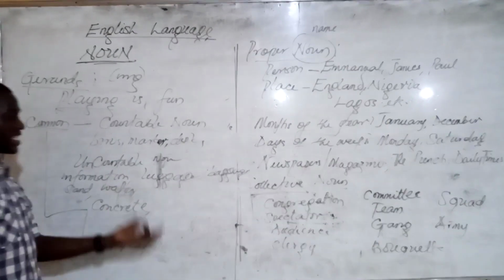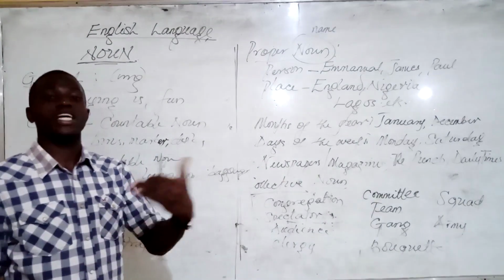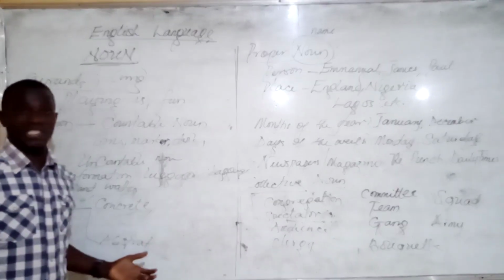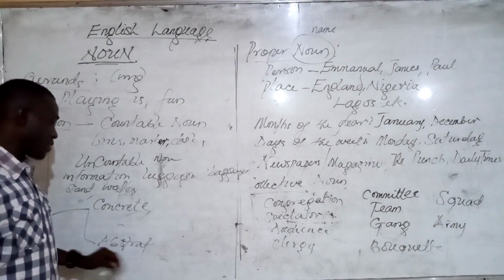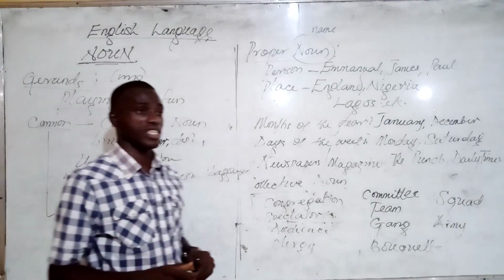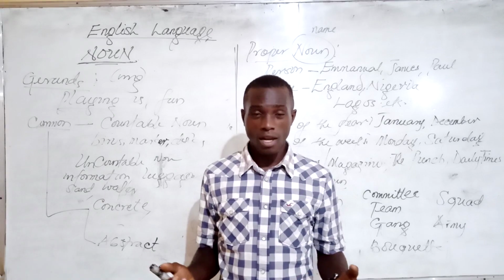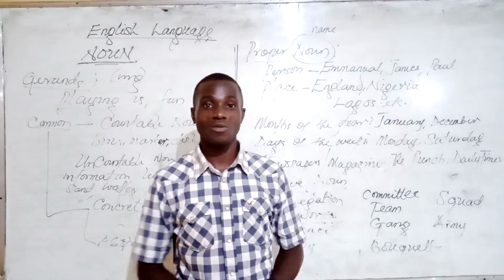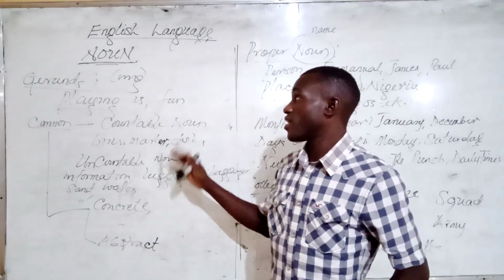But abstract nouns are nouns that cannot be seen or touched but can only be experienced, such as love, such as hatred, such as goodness, such as kindness. All of those words are abstract nouns, so we can only experience them, we cannot touch them. Right? For example, if I said, his love for his mother is great, you can't say, show me the love. Because it is abstract, you can only experience it. Right? And those are the types of noun.